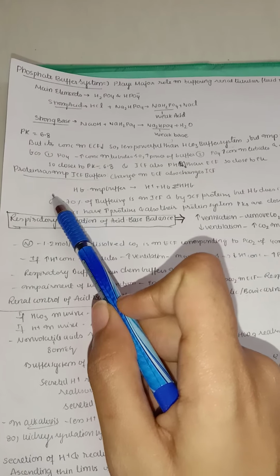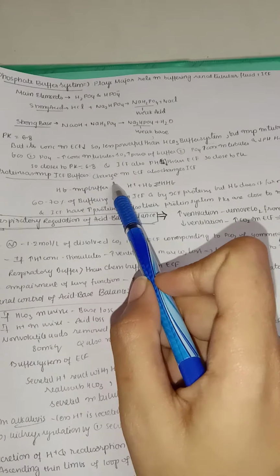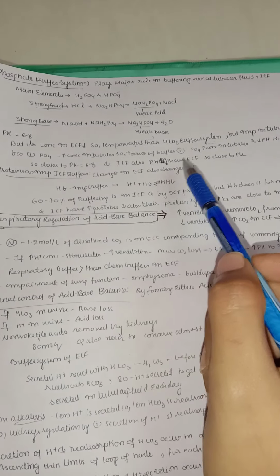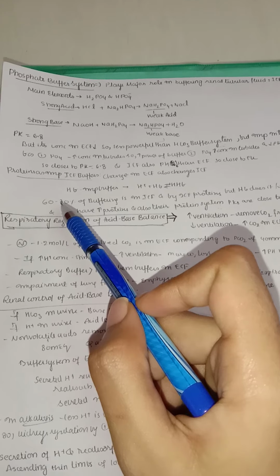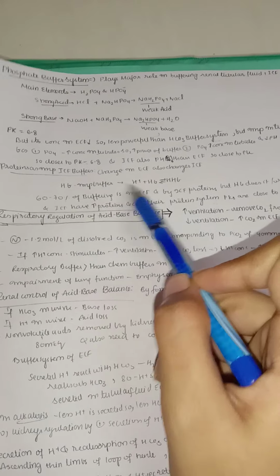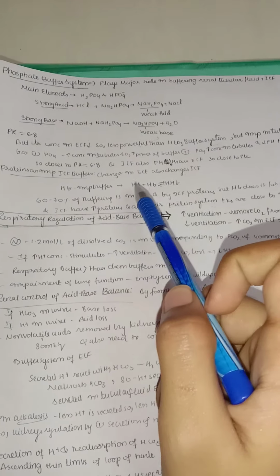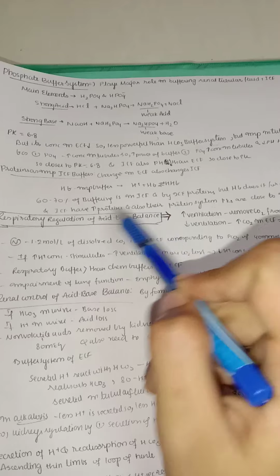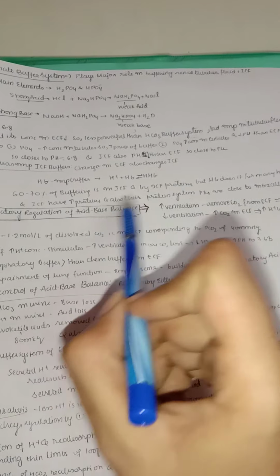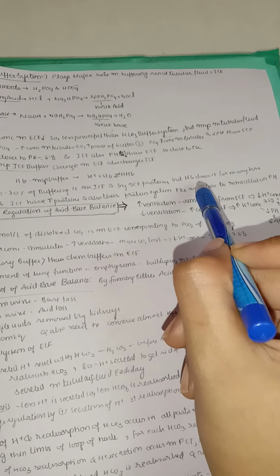Next, let us see, even proteins are important buffers acting in intracellular fluid. A change in extracellular fluid also changes the intracellular fluid. For example, we have hemoglobin, a protein, which is an important buffer. Hydrogen ions reacting with hemoglobin give rise to HHb. 60 to 70% of buffering in the intracellular fluid is done by intracellular fluid proteins, but hemoglobin does it, but it takes many hours of time.